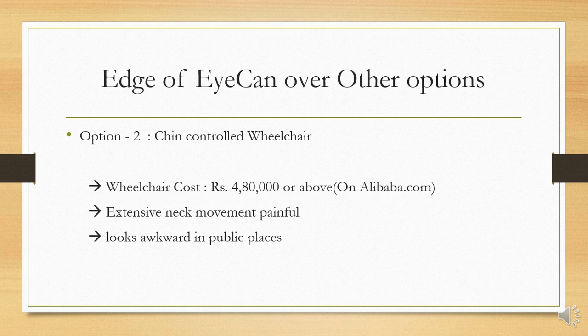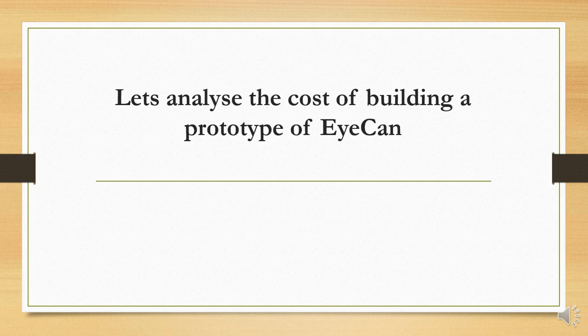And the other thing about the chin controlled wheelchair is, it is used for a paralytic patient. So it's very difficult for him to have extensive muscle movements like the movements of the neck, and in most of the cases it's very painful. And maneuvering the wheelchair by using the neck and by moving your head sideways can feel very awkward in public places. So the user may be a bit disturbed about this too.